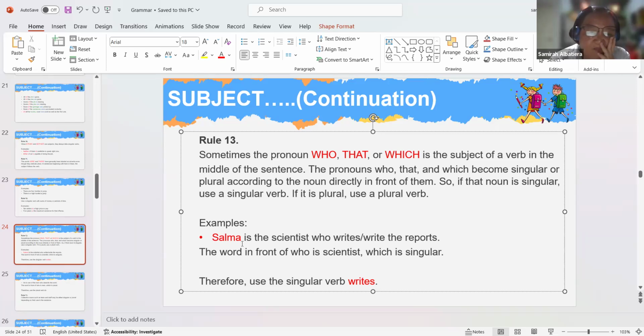We are referring to Salma, and Salma is actually a singular subject. That is why, from the basic rule, we are also going to use a singular verb, the verb to which we add S or ES. Right? Okay. Next.